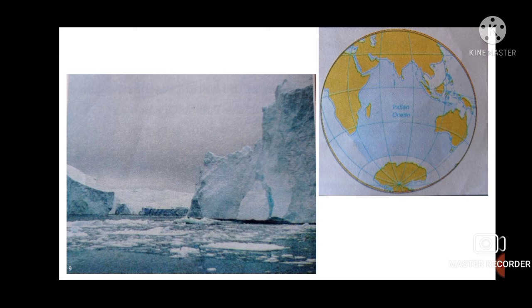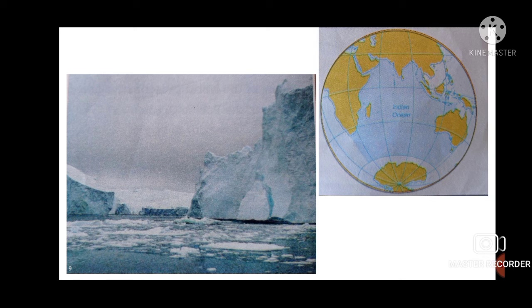Atlantic Ocean. The Atlantic Ocean is the world's second largest ocean. It separates Europe and Africa from North America and South America. There is an underwater mountain range on its ocean floor known as the Mid Atlantic Ridge. You can see the picture in your textbook. That is the Mid Atlantic Ridge that passes under the ocean. Although this ridge is mostly underwater, a portion of it is elevated enough to extend above sea level.